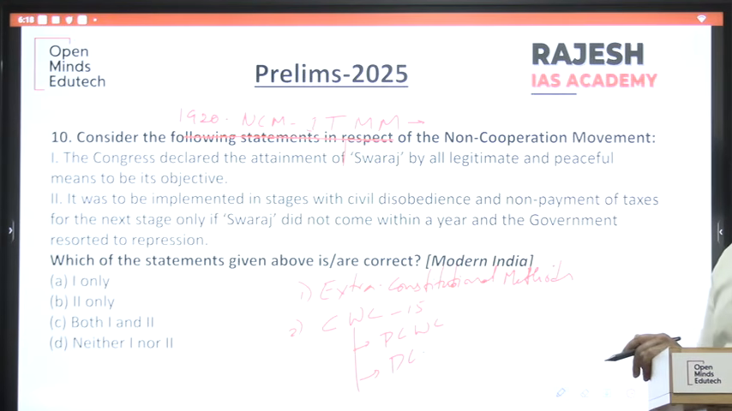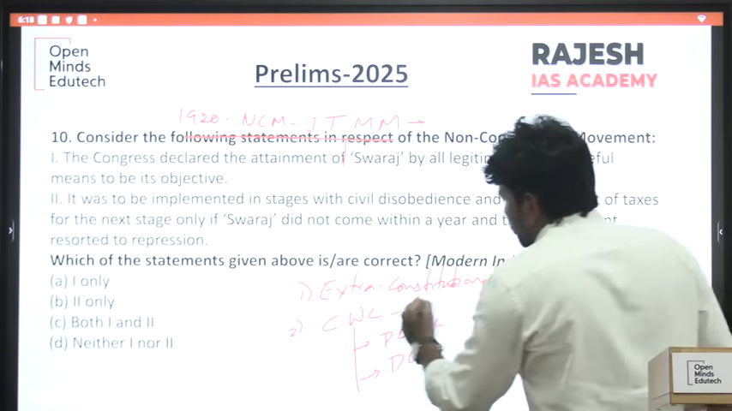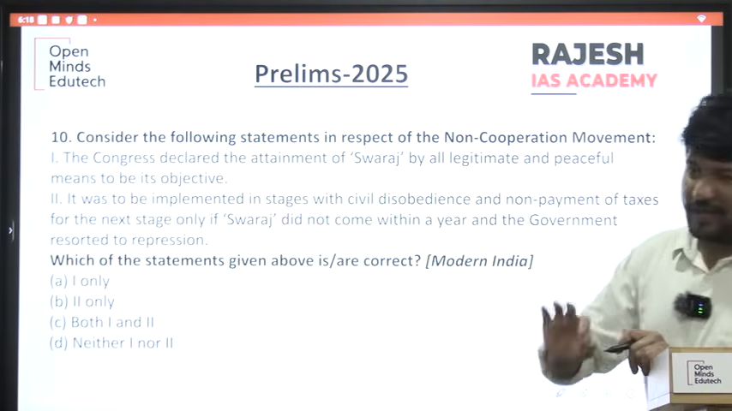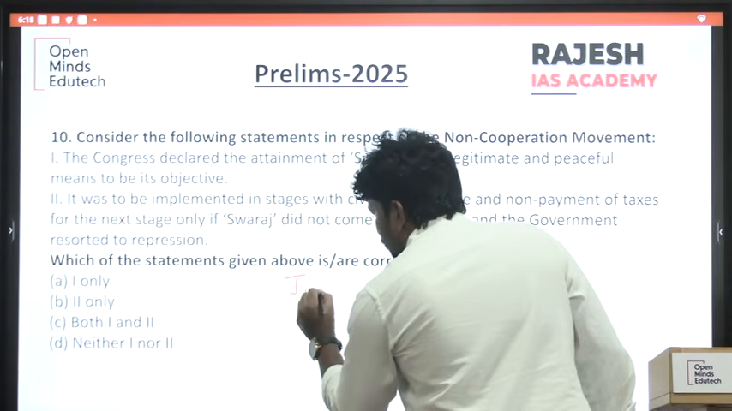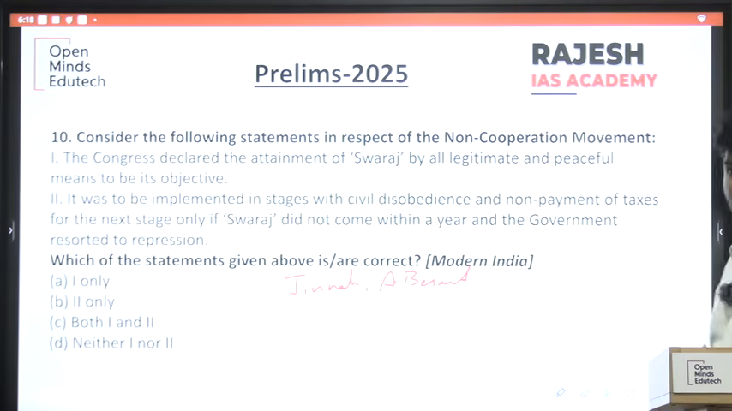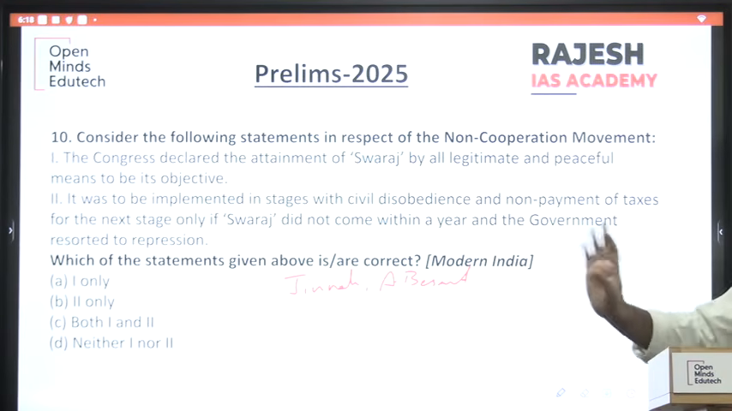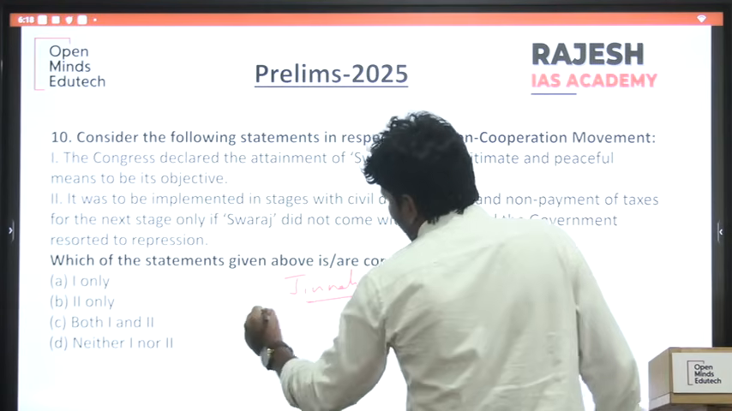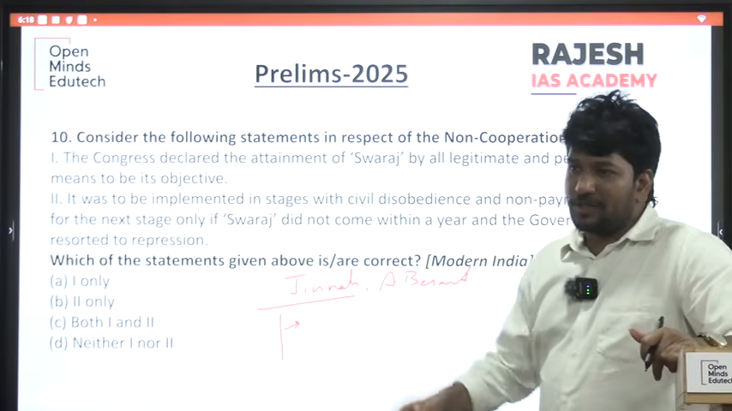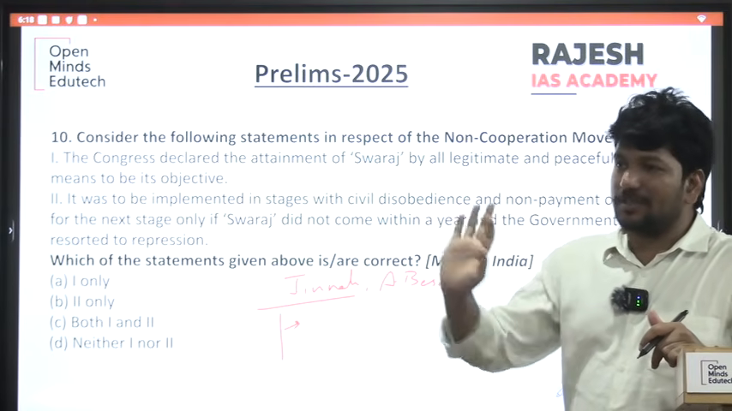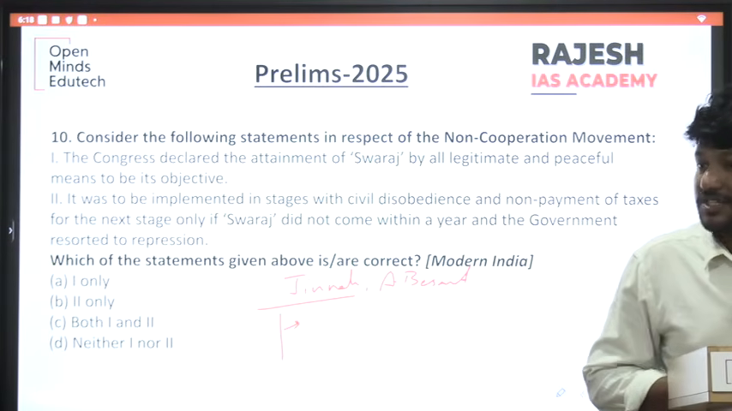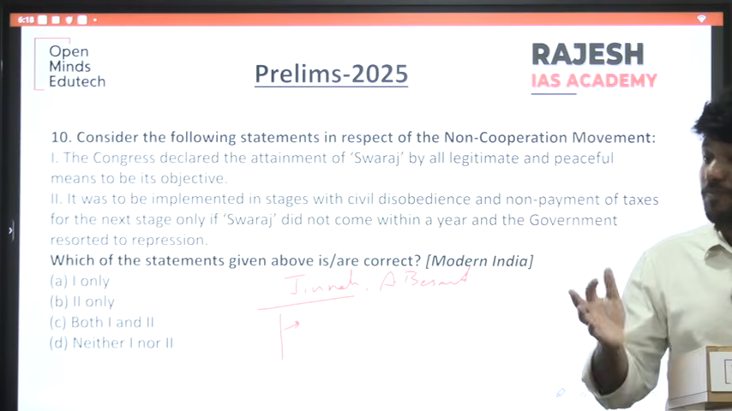Because of these changes, a few moderates didn't like the use of these extra-constitutional methods. They didn't like this mass movement. Who are those people? Jinnah, Annie Besant. They didn't like it and they resigned from INC. You know Jinnah, so write a few lines also. Jinnah said that once you ignite the masses, it will be mass hysteria. We cannot stop them. He said it is political anarchy.